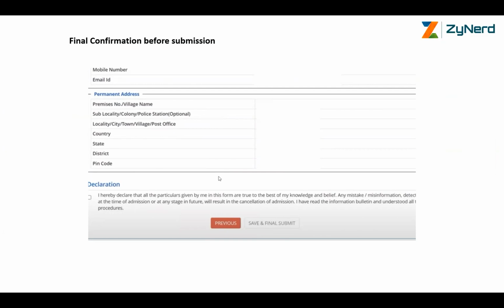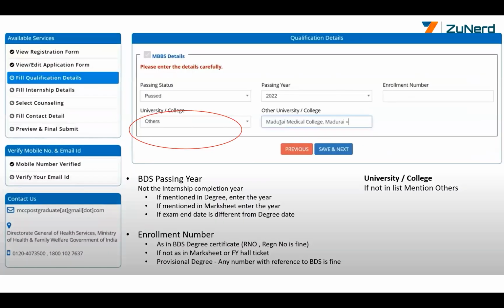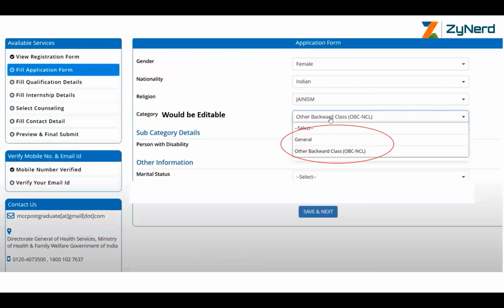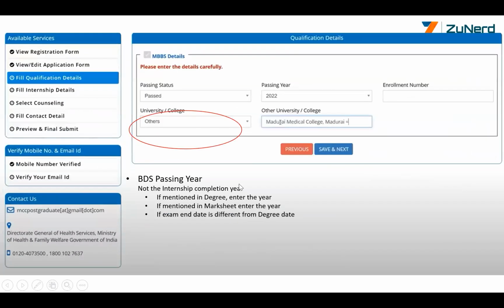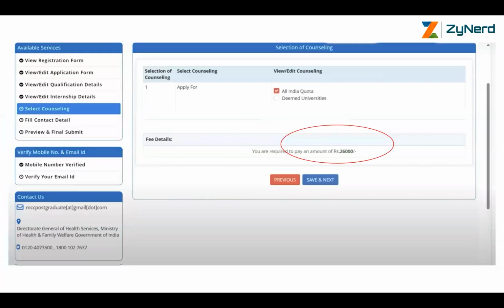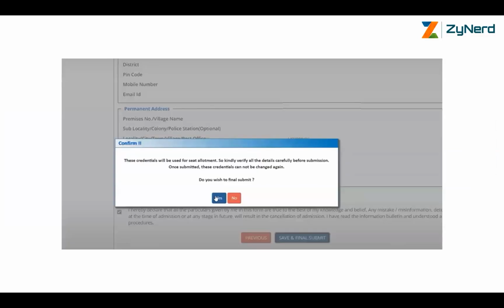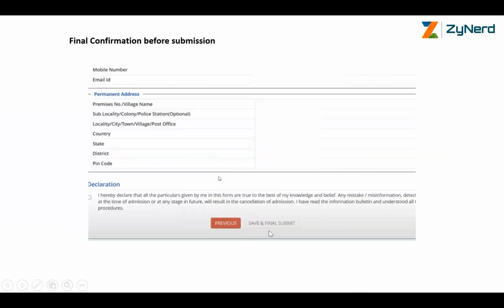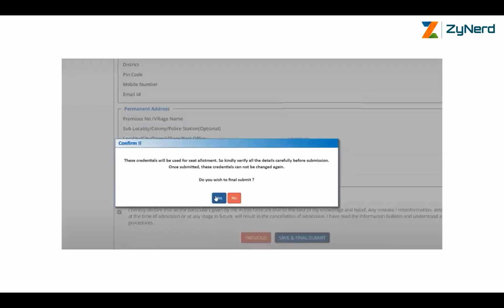There might be a reset registration option for 1 or 2 of these, but we don't know whether it will happen. Let us say you did not edit, or there is a problem, or you missed out a quota, there might be a reset registration, but we don't know. So be very clear before doing final submit. You can even save everything, come back and do it tomorrow on July 2nd, July 3rd. You will have 4 days to fill in choices. Don't rush into this. Check everything, print out if you want, and then submit it.